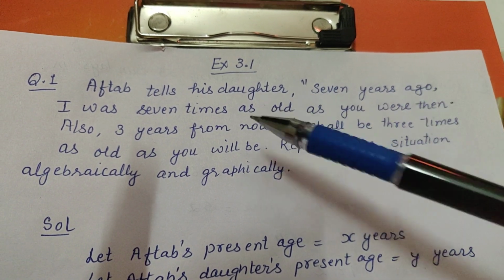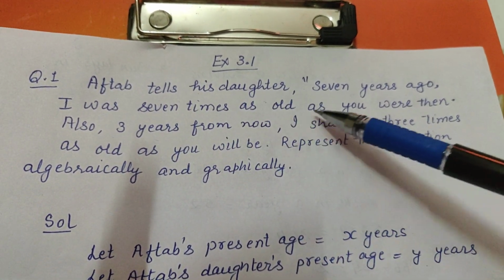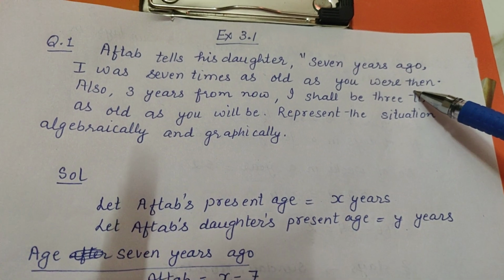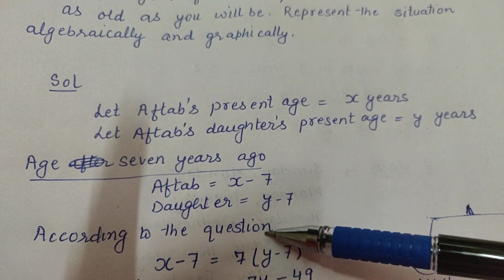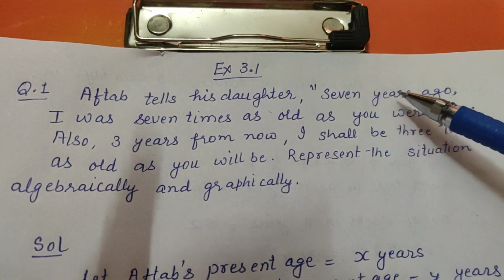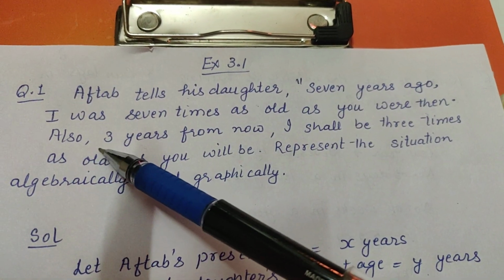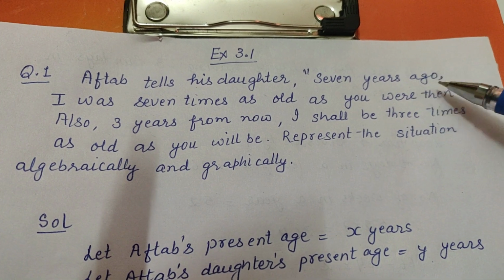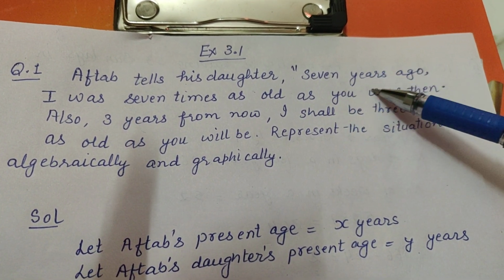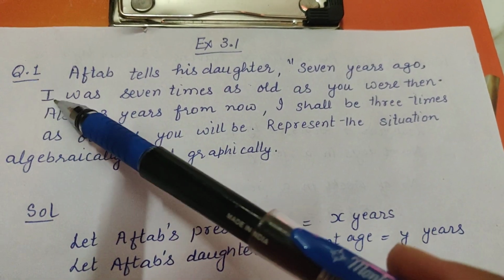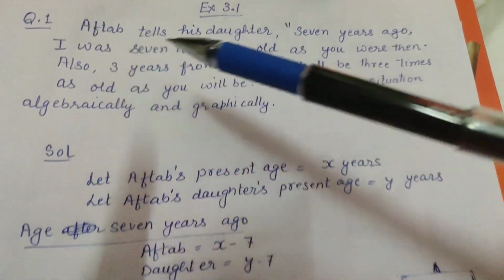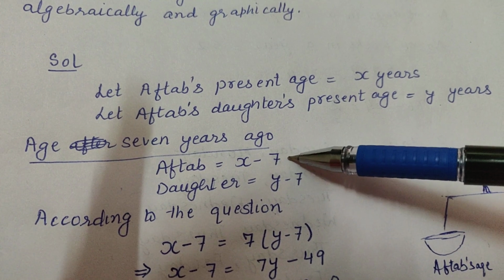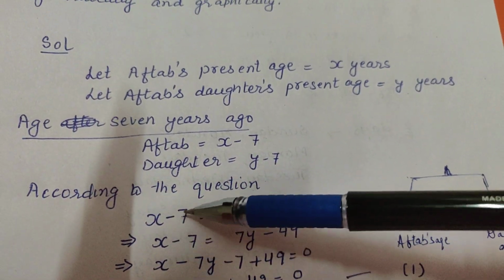7 years ago, I was 7 times as old as you were then. Now I have written according to the question. What is the question saying? 7 years ago, I. Children, you have to focus on each and every word. 7 years ago, I. I means Aftab. 7 years ago, Aftab. So mathematically it is X minus 7. So I have written X minus 7.